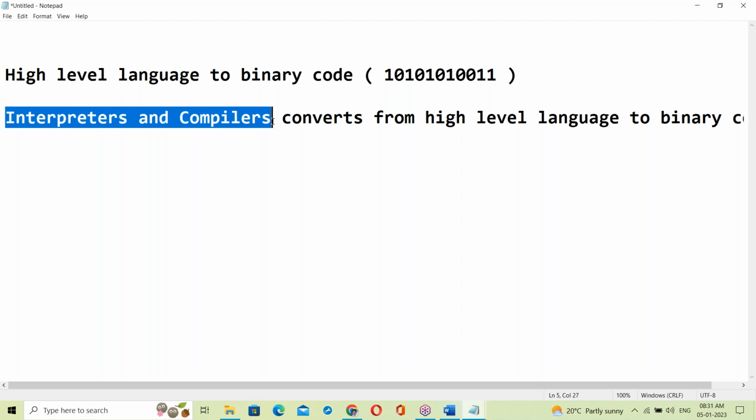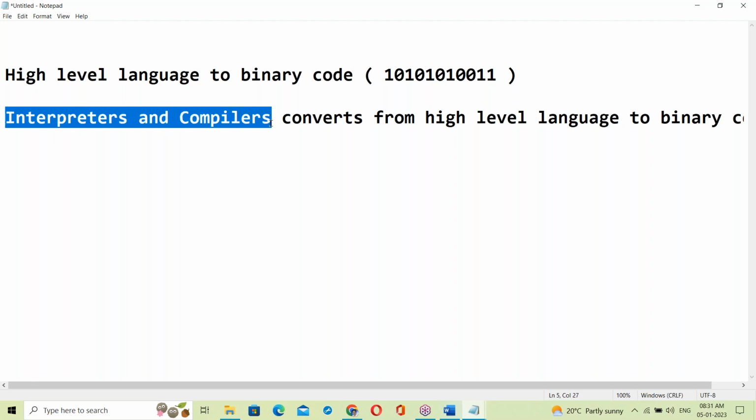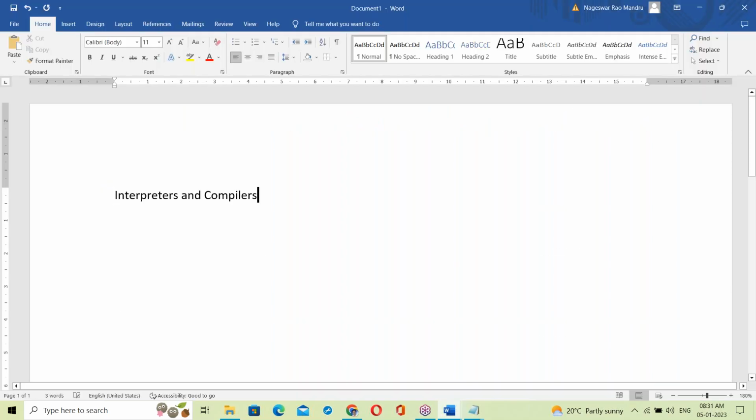So what is an interpreter and what is a compiler? Let us see about this. Next, Java: is it interpreter based or compiler based? That is the topic we should discuss now. Interpreters and compilers is the topic.